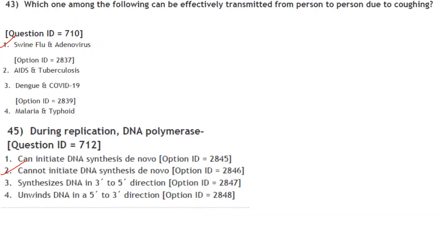Then next one. Which one among the following can be effectively transmitted from person to person due to coughing? So swine flu and adenovirus. Yes, that can be easily effectively transmitted, whereas AIDS cannot be transmitted. Dengue and malaria are transmitted by mosquitoes. So it is not through coughing. So answer is option 1, that is swine flu and adenovirus.